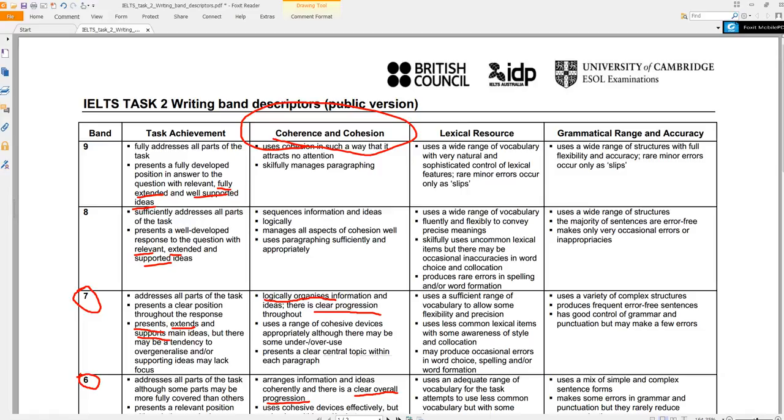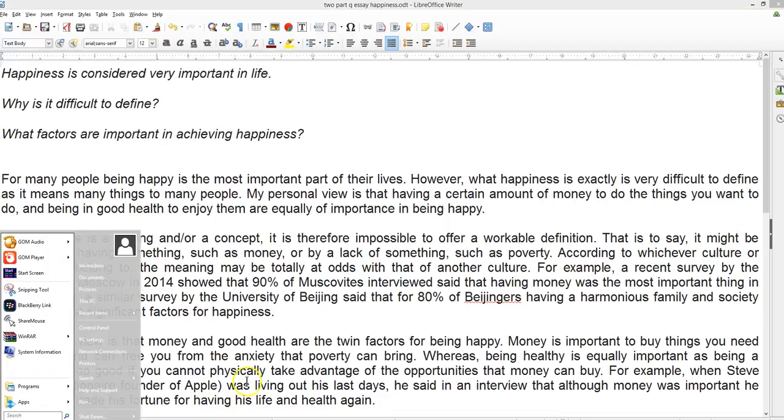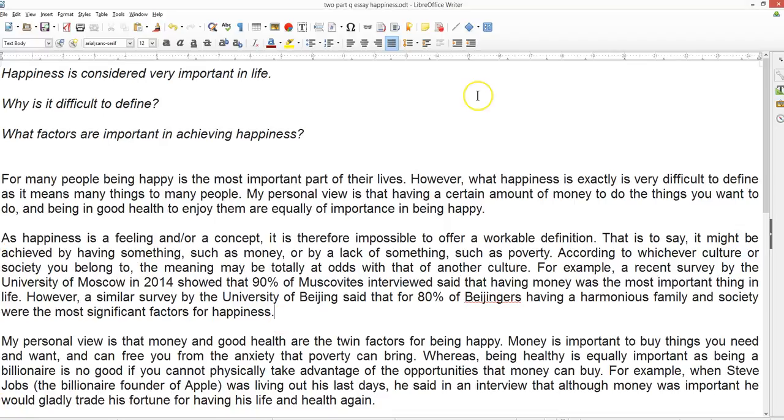Well, this particular question was quite hard. As I say, it's such an abstract question. But I think I got away with it, really. So let's take a look. Okay, so